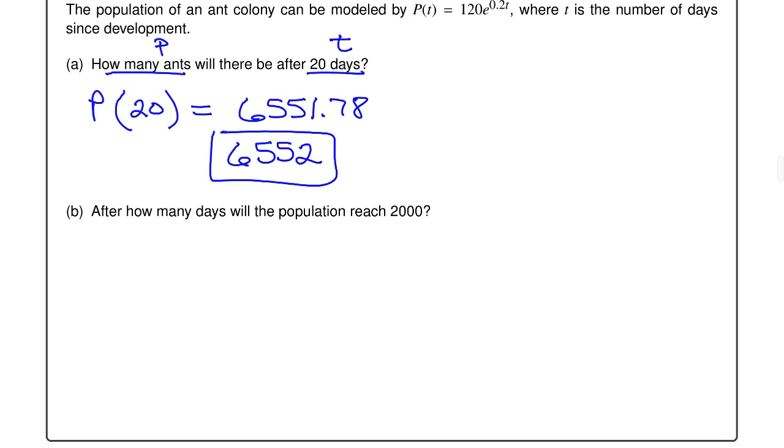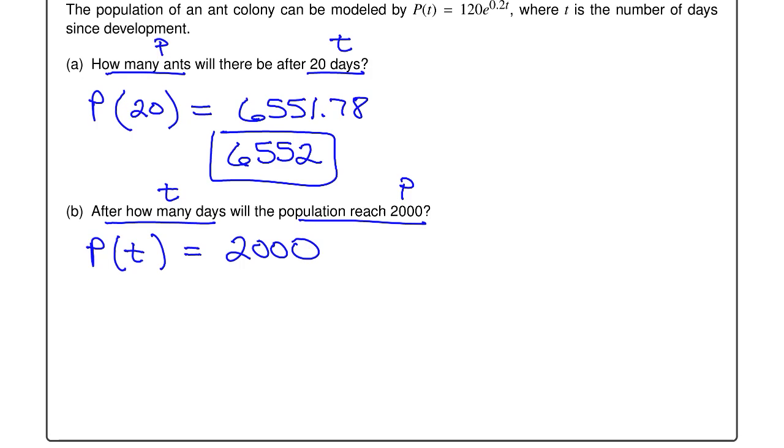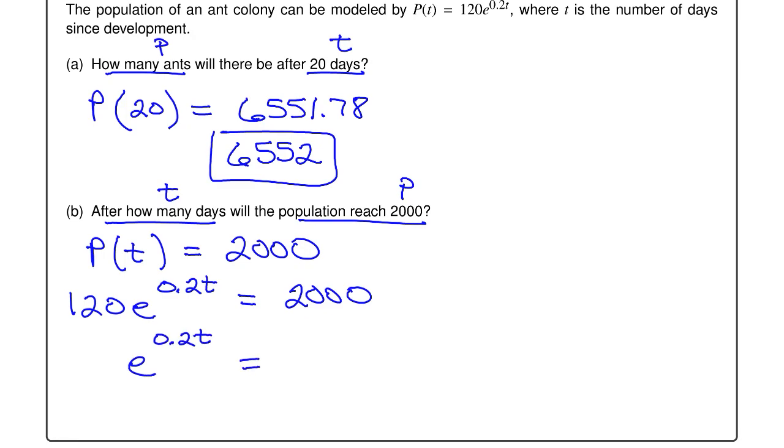And then question B, after how many days will the population reach 2,000? So the population 2,000, that's a P. After how many days, that's a T. So we're solving for T. So we want the model to be equal to 2,000. So 120 e to the 0.2t is equal to 2,000. Divide by 120. So e to the 0.2t is equal to 2,000 over 120. I would just go ahead and write out all the numbers. Don't do anything in the calculator yet. Save that for later.